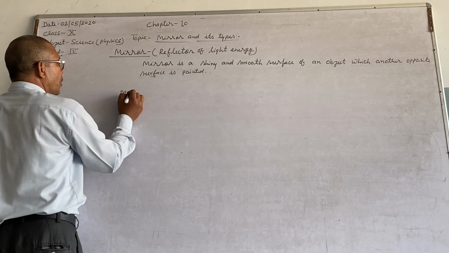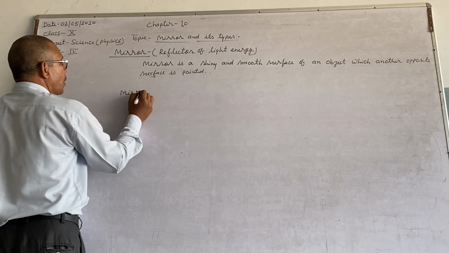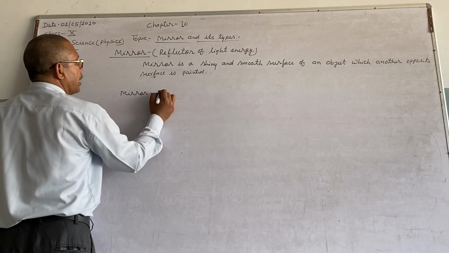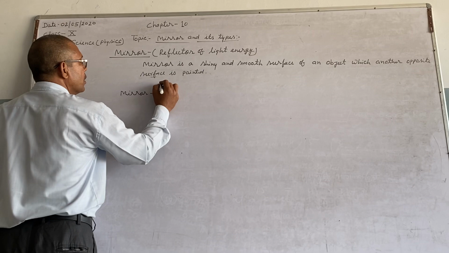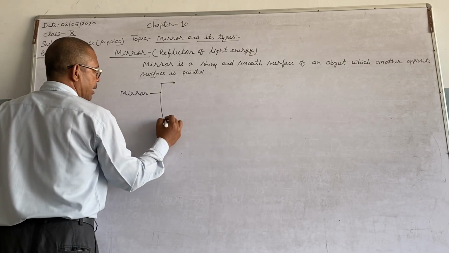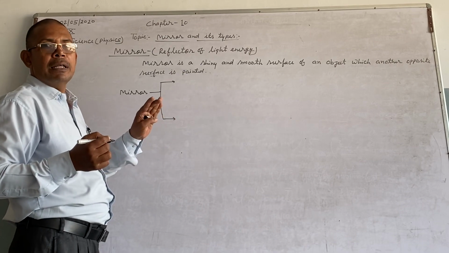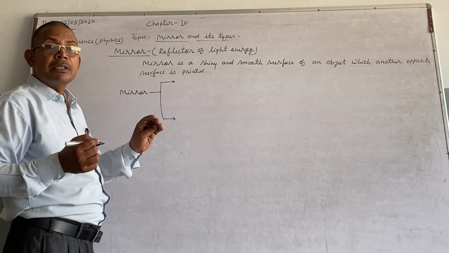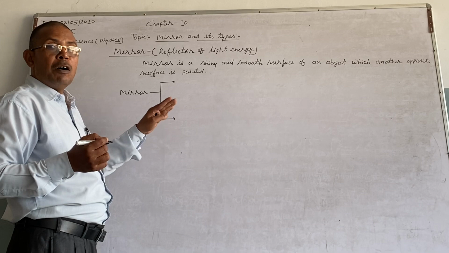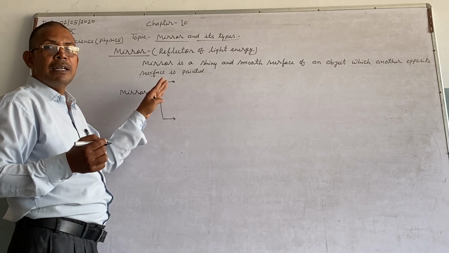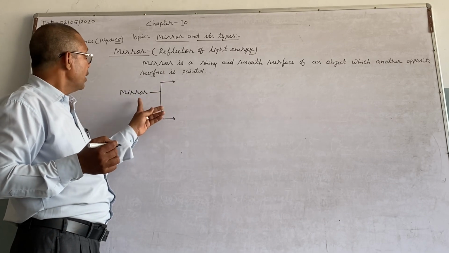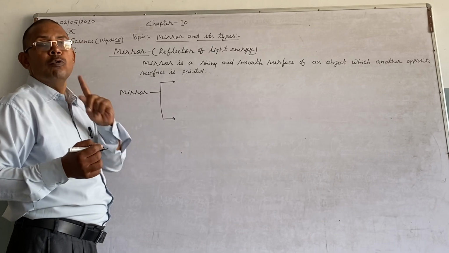Mirror is classified in two groups on the basis of the nature of its reflecting surface. That is, on the basis of the nature of the reflecting surface, a mirror can be classified in two groups.